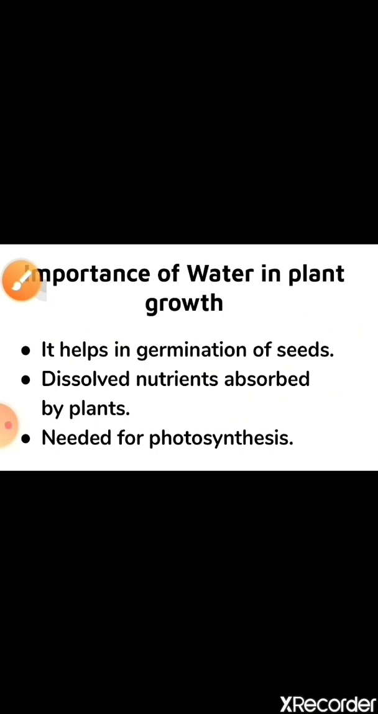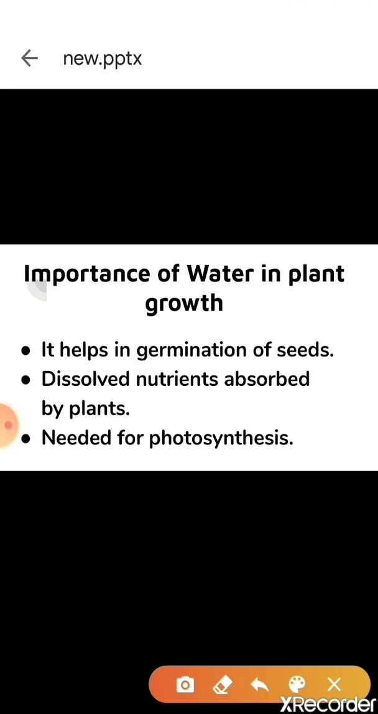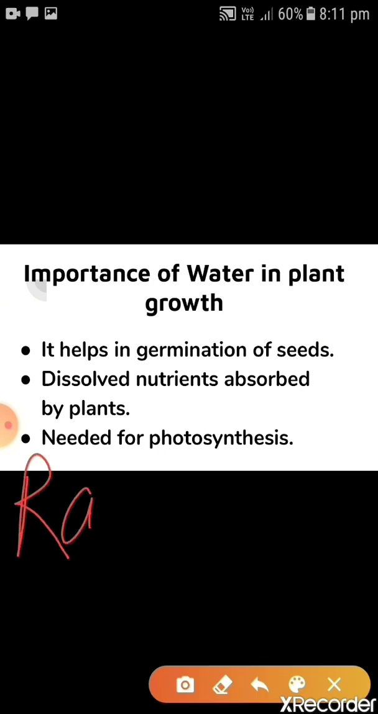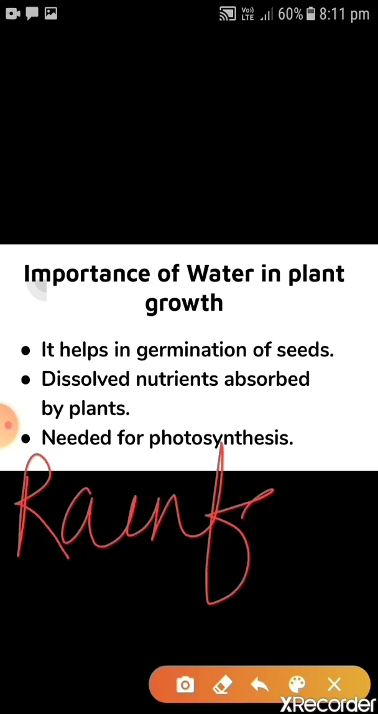Next slide is about importance of water in plant growth. As, children, we are not satisfied with the natural resource, that is rainfall. Our natural resource of watering crops is rainfall. So as human beings, we are not satisfied with that. So we need one additional artificial supply of water, that is irrigation. That artificial supply of water is called irrigation.